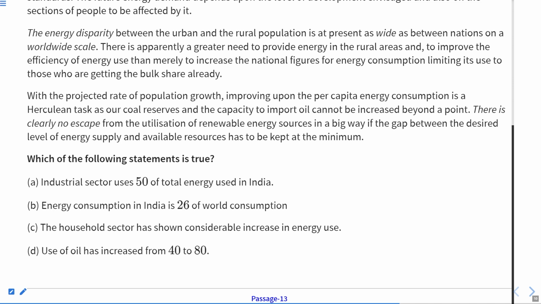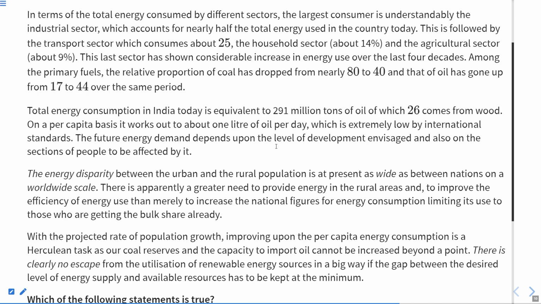Energy consumption in India is 26% of the world consumption, it is written, but in this line you can see that energy consumption in India today is equivalent to 291 million tons of oil, of which 26% comes from wood.